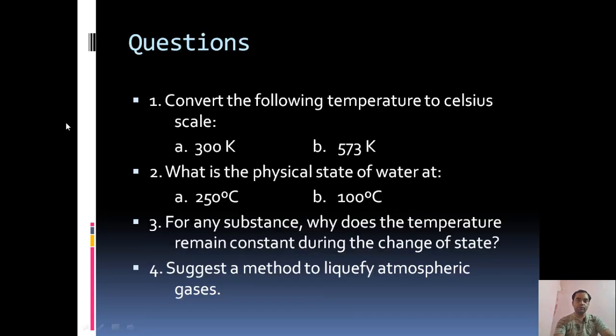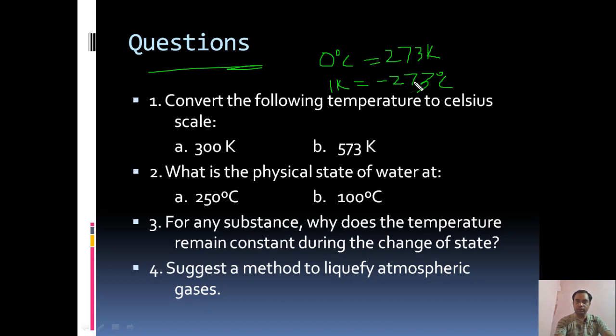Okay, so here are some of the questions. Convert the following temperature to Celsius. We know that 0 degree centigrade is equal to 273 Kelvin. We have 300 Kelvin. If 0 degree centigrade is equal to 273 Kelvin, then 1 Kelvin will be equal to minus 273 degree centigrade.